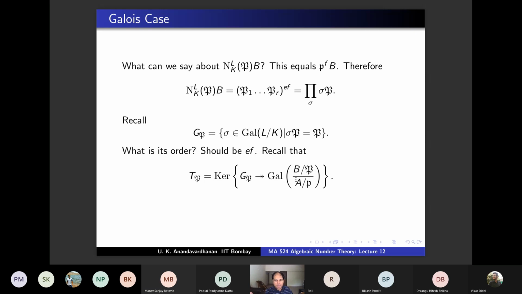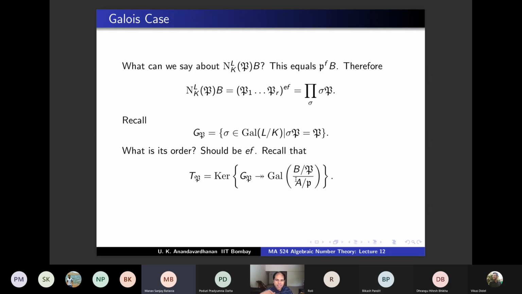R did not have a name. It is associated to splitting completely, etc. But it did not have a name. But E is called ramification index. And what is the name for F? English word for F? What is the English word for F? So you just said it, right?